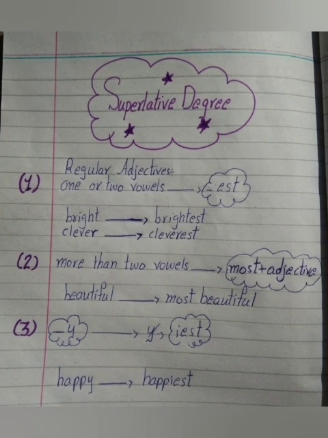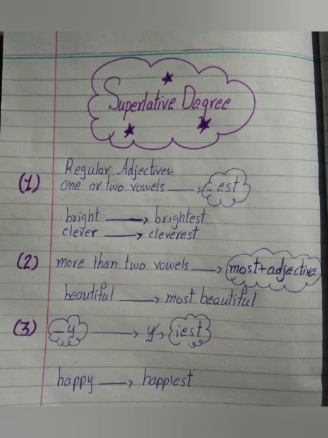Second rule is, if more than 2 vowels are in a positive degree, then we add most before the adjective. For example, beautiful is a positive degree and there are more than 2 vowels in this word, so most beautiful is superlative degree. Clear? Third rule is, if y is at the end of the positive degree, then first of all we cut y, then we add iest at the end of the superlative degree. For example, happy is positive degree and superlative degree is happiest by cutting y and adding iest.